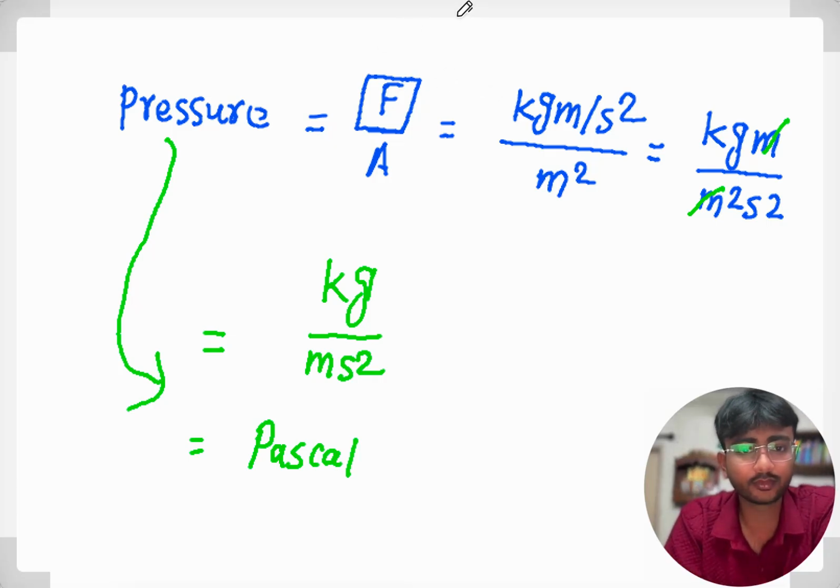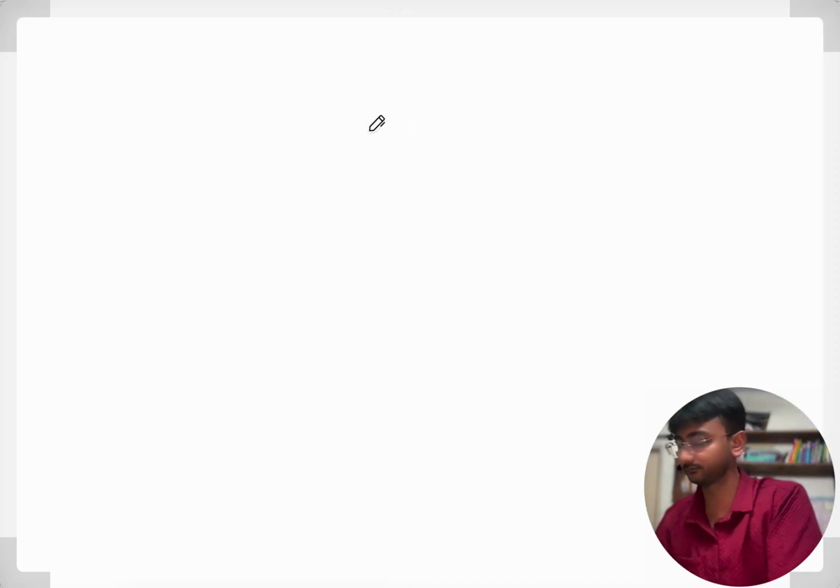Okay, let me give you some more examples. If you have to calculate, I'm just writing the formula and I'm giving you 1 minute of time, and in that time you have to calculate the unit of that system.